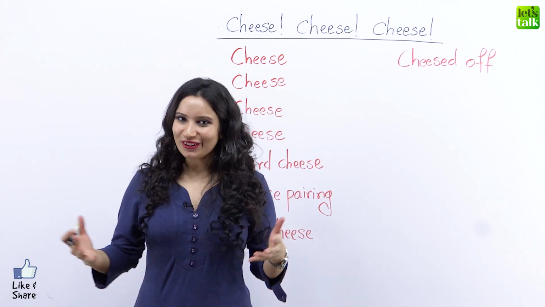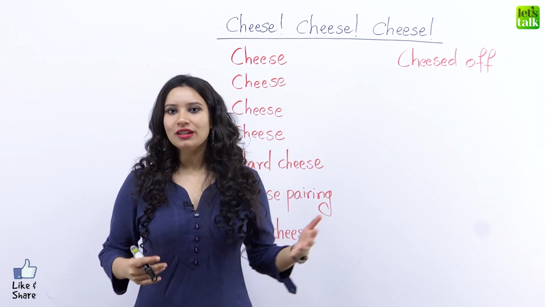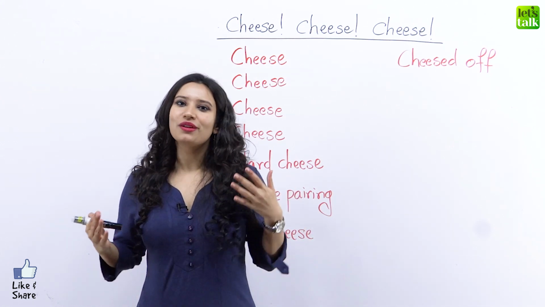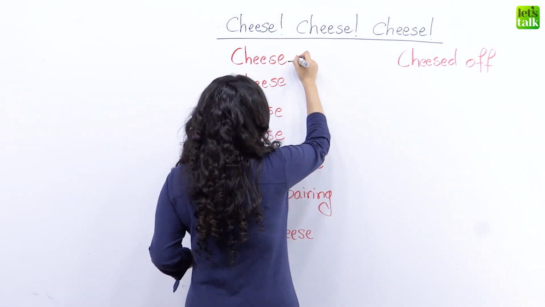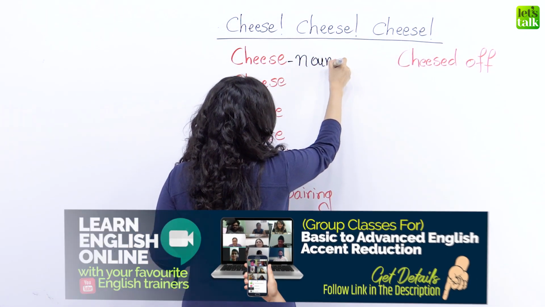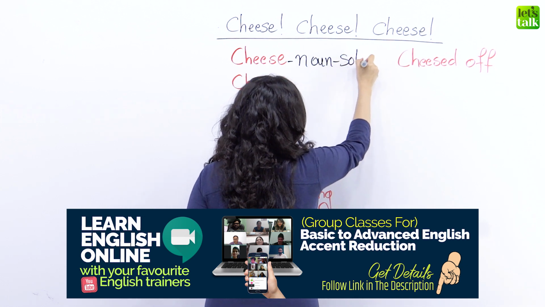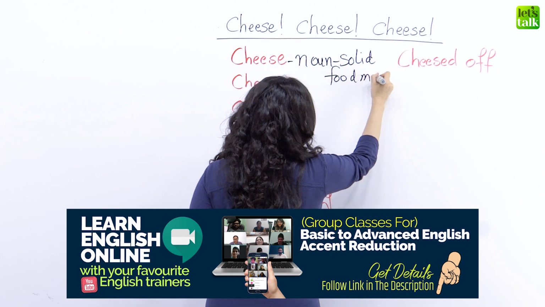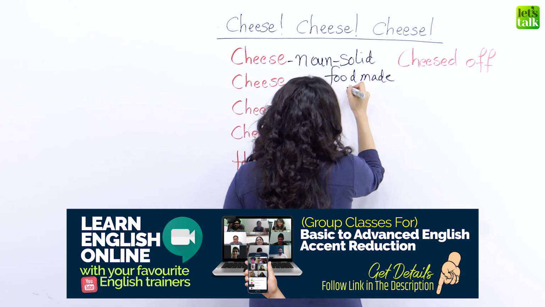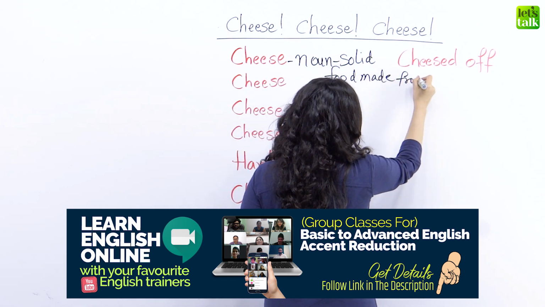Oodles means lots of cheese. So cheese here is a noun, solid food made out of milk.